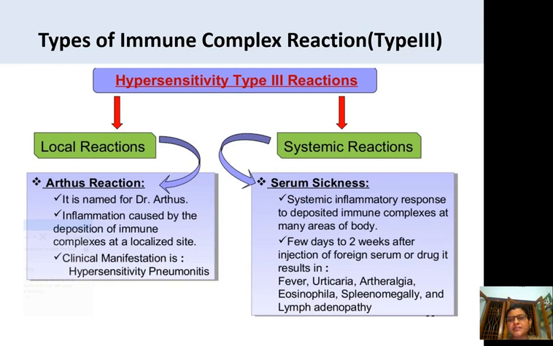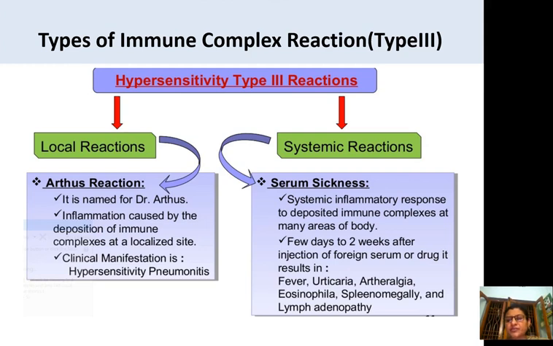Whereas in the systemic reaction, the second type of immune complex reaction type 3, serum sickness occurs. A systemic inflammatory response occurs, depositing the immune complexes at many areas of the body, especially in the blood vessels.